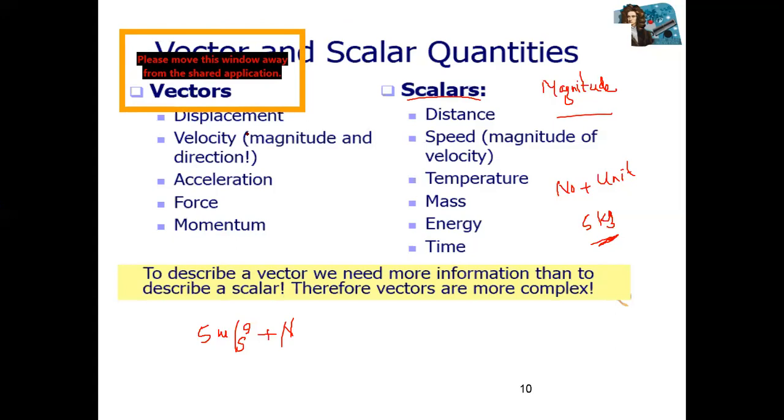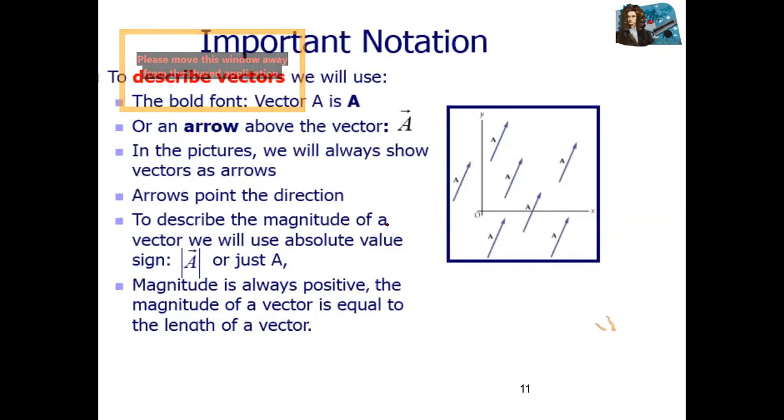Correct? Just direction. Okay. Next we have notation for a vector. So how can we present a vector? You can present a vector by a capital letter, for example A, B, C, but with an arrowhead. You can put an arrow on the head of the capital letter, or, for example, B with an arrow below the capital letter. These two are presentations of a vector.